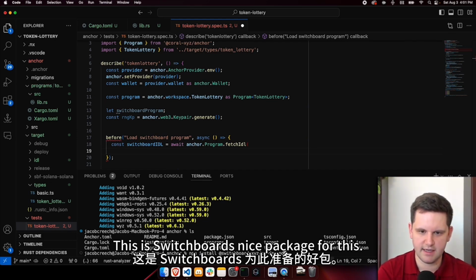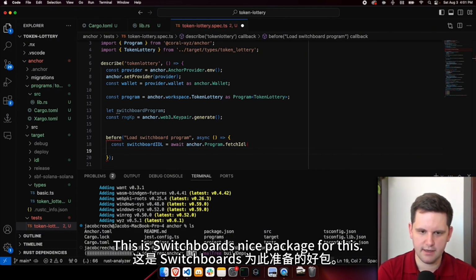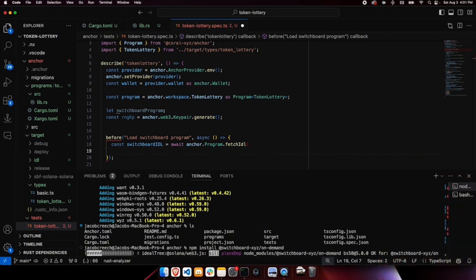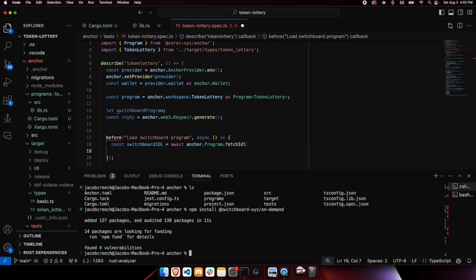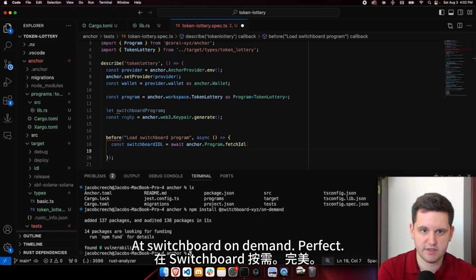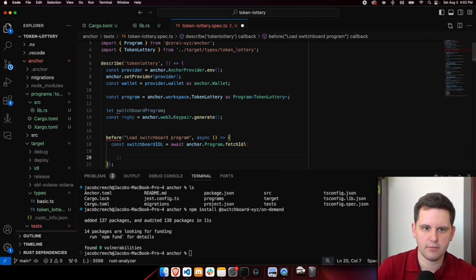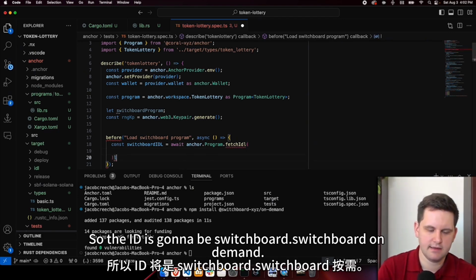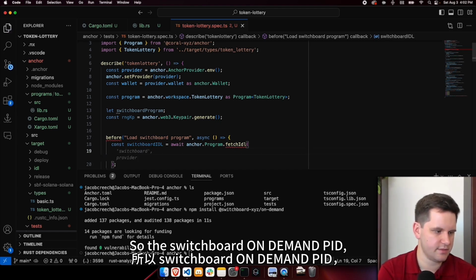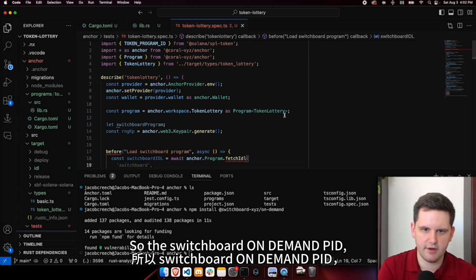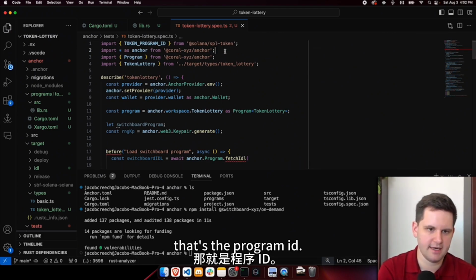This is Switchboard's nice package for this. At switchboard on demand. Perfect. So the ID is going to be the Switchboard on-demand PID, that's the program ID.